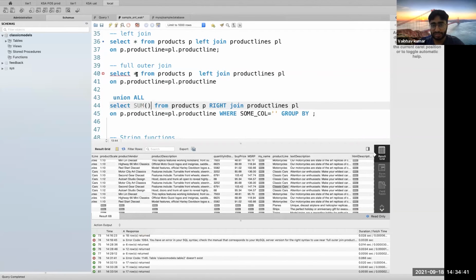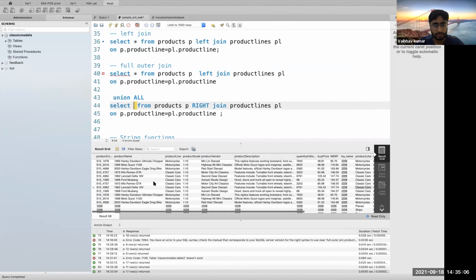You can use anything here, but remember, you should have the same format on both sides. If you are selecting 3 columns here, you should select those 3 columns here only. It should not be 3 here and 4 here. Let me give an example, it would be clearer. Suppose I choose product.